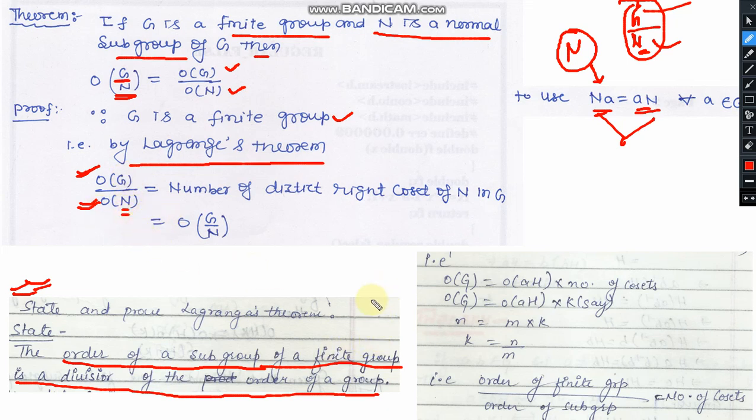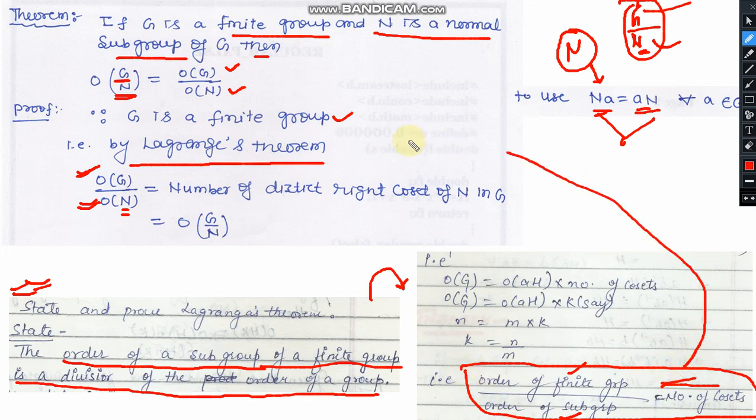In the last part of that theorem, we proved that the order of a group upon the order of its subgroup is equal to the number of cosets. I am using this statement, which was proved in the Lagrange theorem in previous lectures. So the order of the group upon the order of its normal subgroup is equal to the number of right cosets of N in G, because here we are considering only the right cosets, and the set which collects all the right cosets is denoted by G upon N.